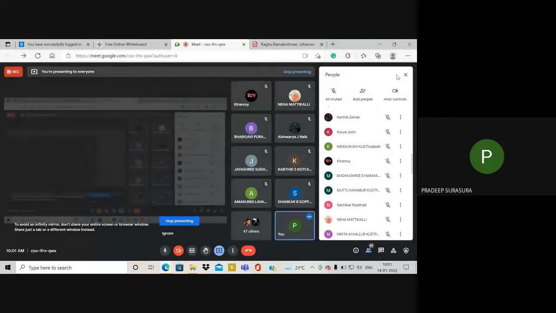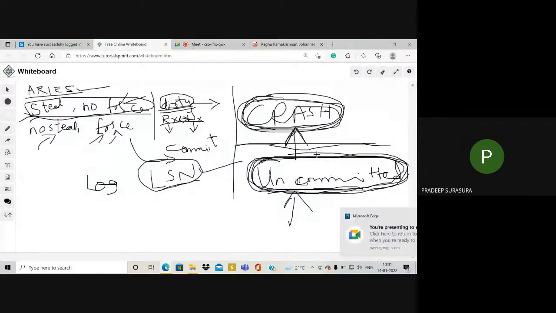Okay, see, very simple thing. Please understand what I'm trying to tell you. We will concentrate on uncommitted data to recover the data which led to some crash. A crash might occur with respect to anything.